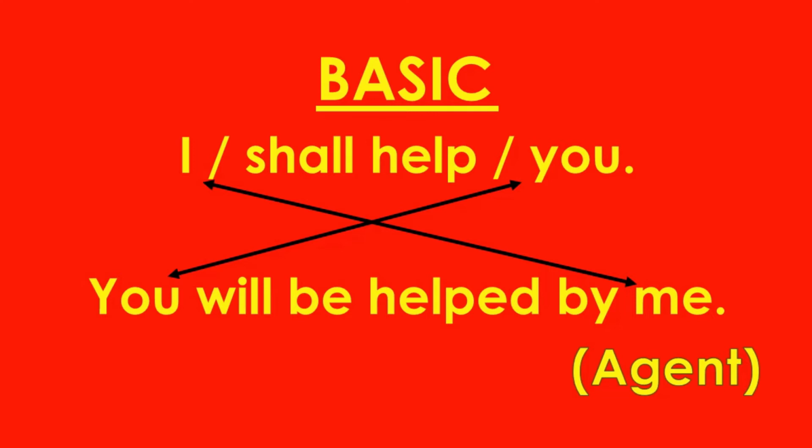After which, according to the rule or according to the formula, we have used be. And then has come the past participle form of the verb, that is the third form of the verb, and it is helped. And finally, we must show by whom the particular action is performed, or you can say that the subject will become the object. Therefore, I has become by me. So the sentence in the passive voice is: you will be helped by me.